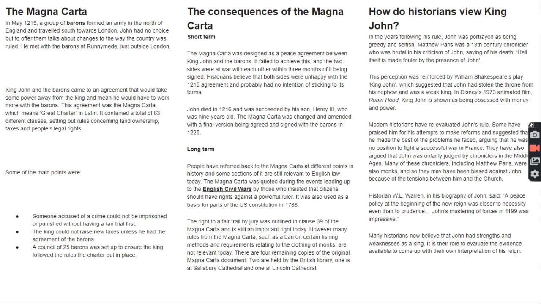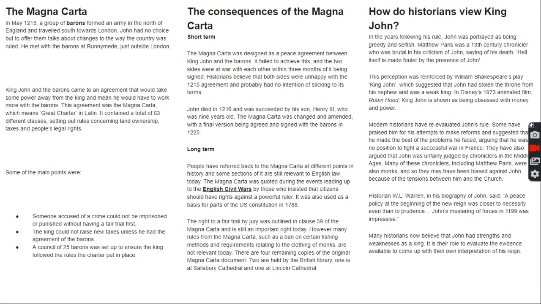It contained a total of 63 different clauses, setting out rules concerning land ownership, taxes, and people's legal rights. Some of the main points were: someone accused of a crime could not be imprisoned or punished without having a fair trial first. The king could not raise new taxes unless he had the agreement of the barons. A council of 25 barons was set up to ensure the king followed the rules the charter put in place.